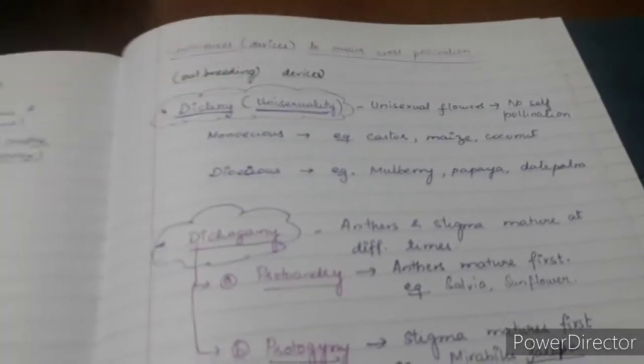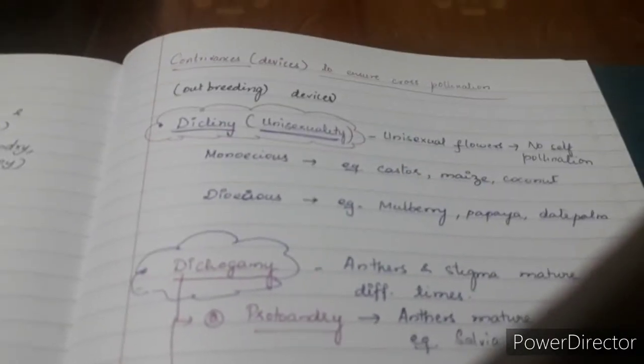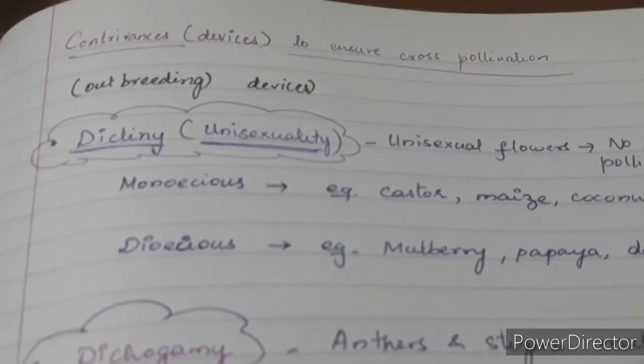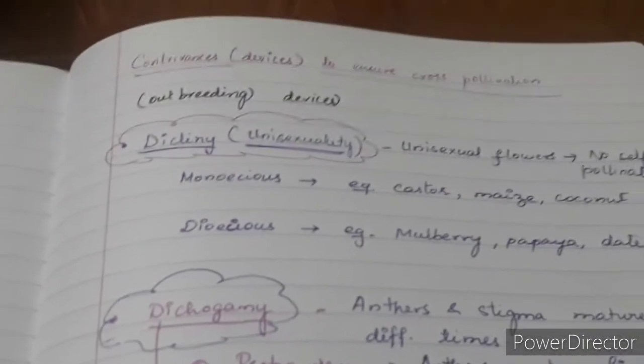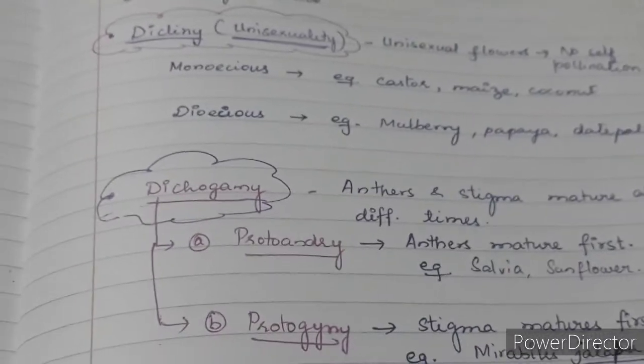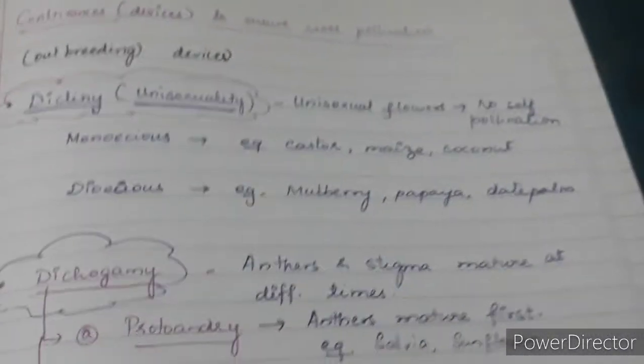We have already discussed certain features which promote self-pollination. We called them inbreeding devices, and now we are going to look at outbreeding devices, the features that help the flowers to undergo only cross-pollination. Okay, hope this is clear.